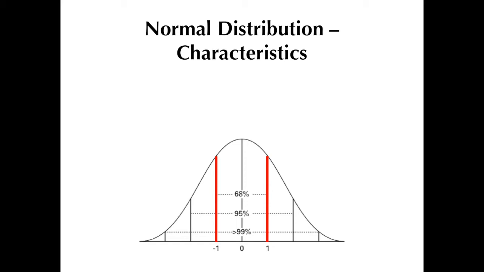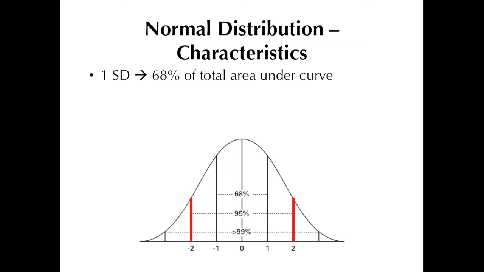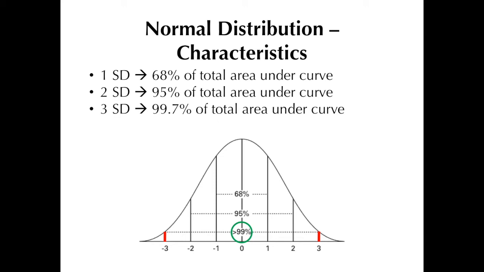Notice that the area enclosed by these two perpendicular lines, the x-axis below and part of the bell-shaped curve above, is about 68% of the total area under the curve. If we extend these perpendicular boundaries 2 standard deviations from the mean, the area now enclosed is 95% of the total area under the curve. Now, extending these perpendicular boundaries even further at 3 standard deviations away from the mean, the area now is 99.7% of the total area under the curve. Now, just as with any probability distribution, the total area under the curve is equal to the probability of 1.